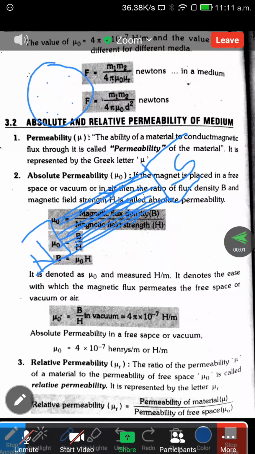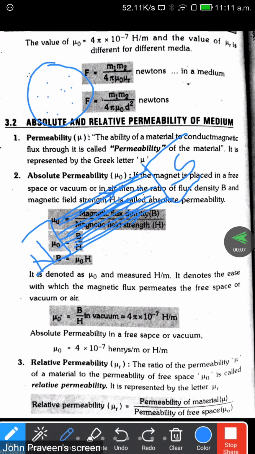Atom structure is present, so how much it will be able to carry the atoms, that is what we call density. So how many lines are present in a given unit area? That is what we call density. Next, strength is nothing but how far it will attract.